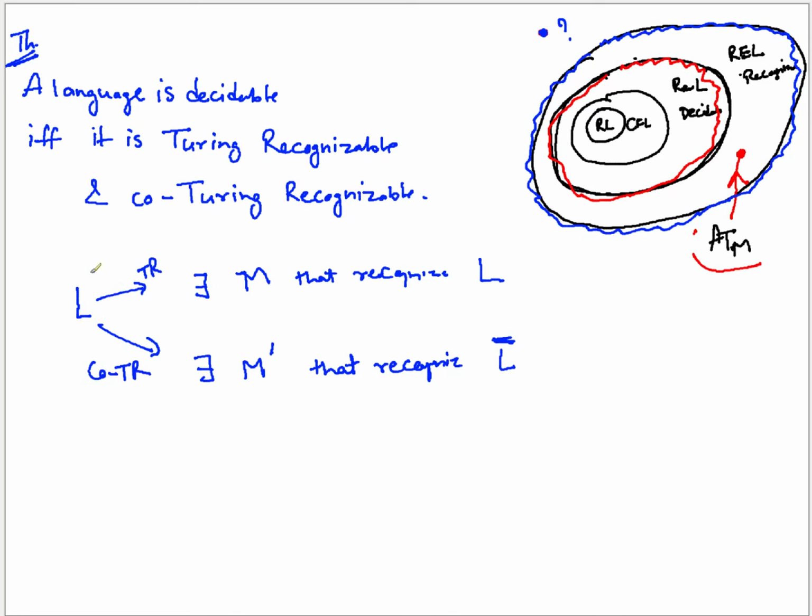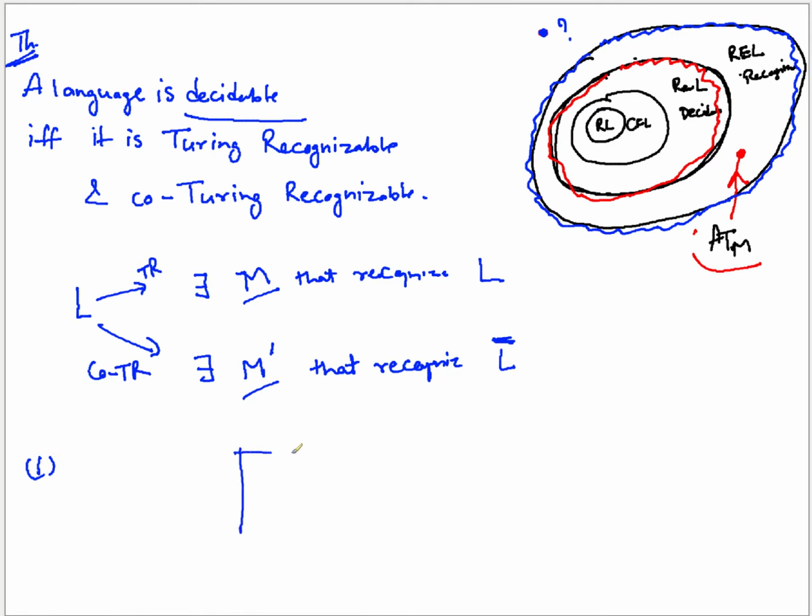But this M is able to accept all the strings which are part of the language, but it cannot take a call for the strings which are not part of L. So deciding is not the power of M or M dash. But if a language is Turing recognizable and co-Turing recognizable at the same point of time, then certainly that language is decidable. To prove one direction, that if it is decidable it is both, is very trivial.